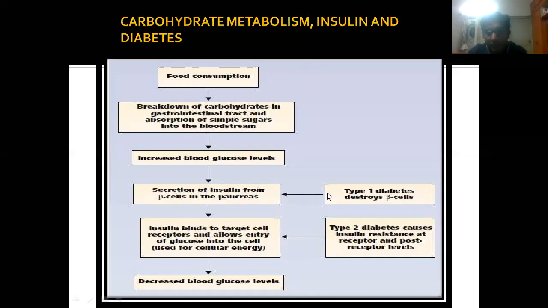Approximately 5 to 10% of the population is affected with type 1 diabetes. Now, insulin binds to target cell receptors and allows entry of glucose into the cell.